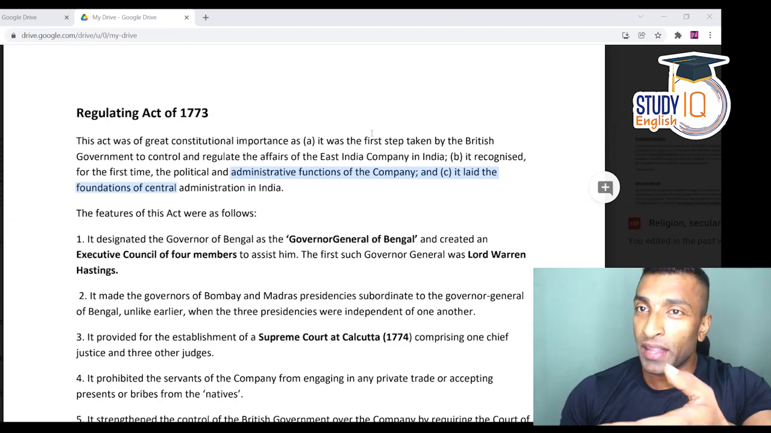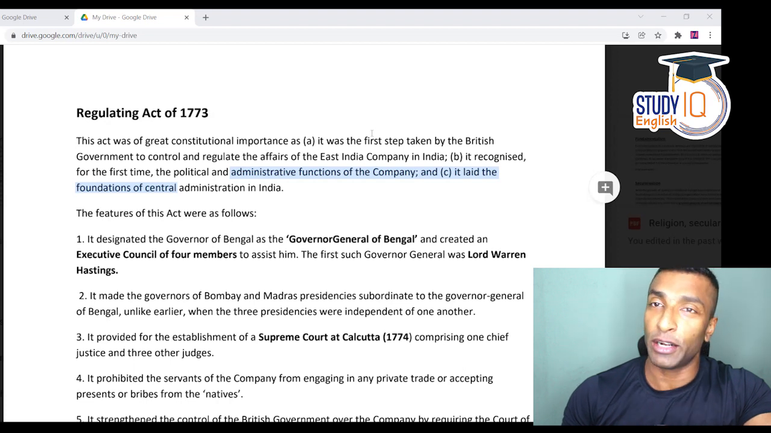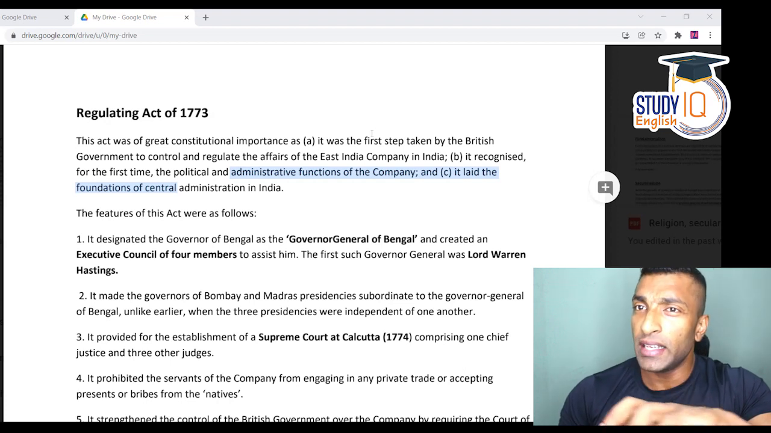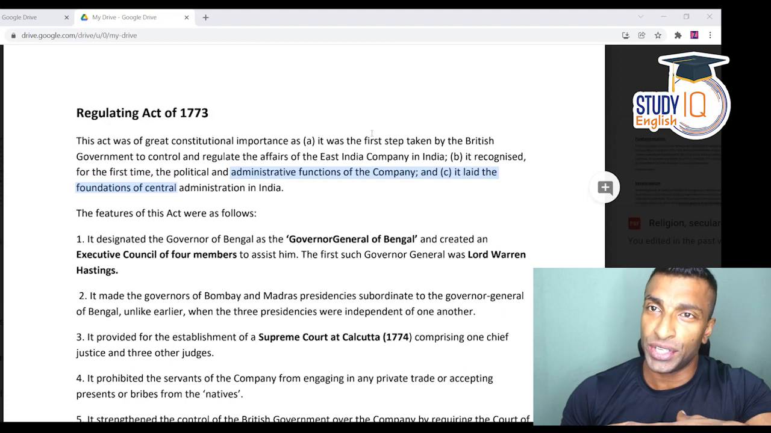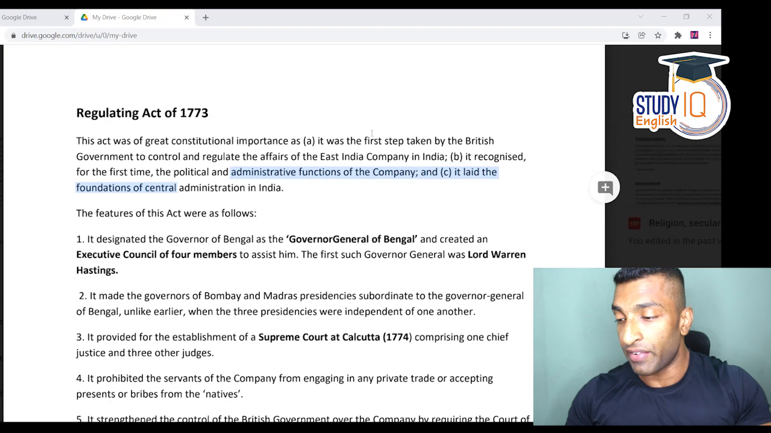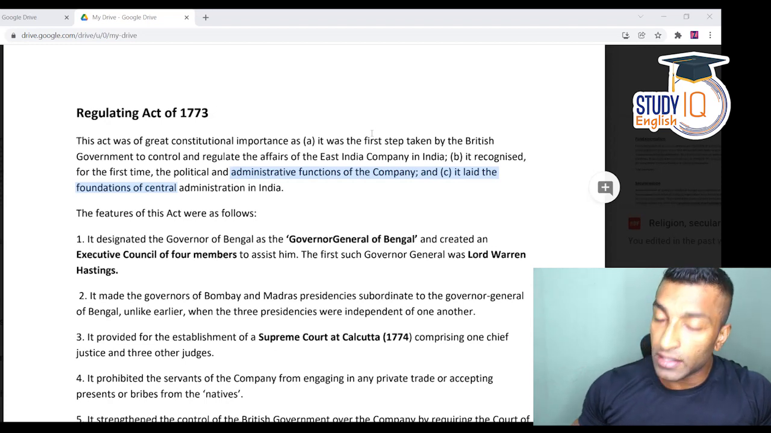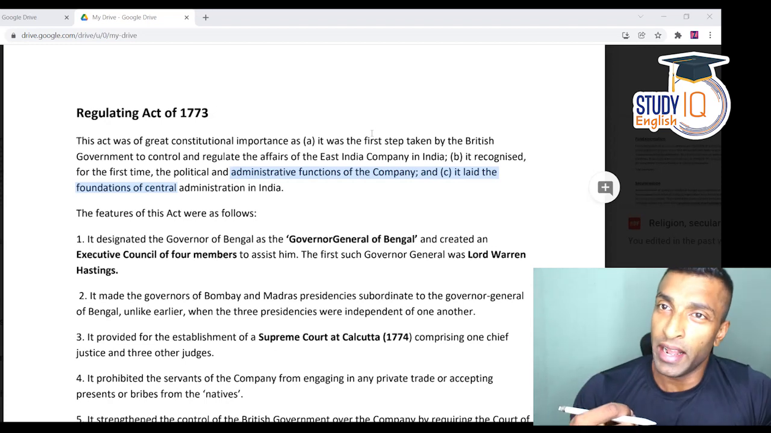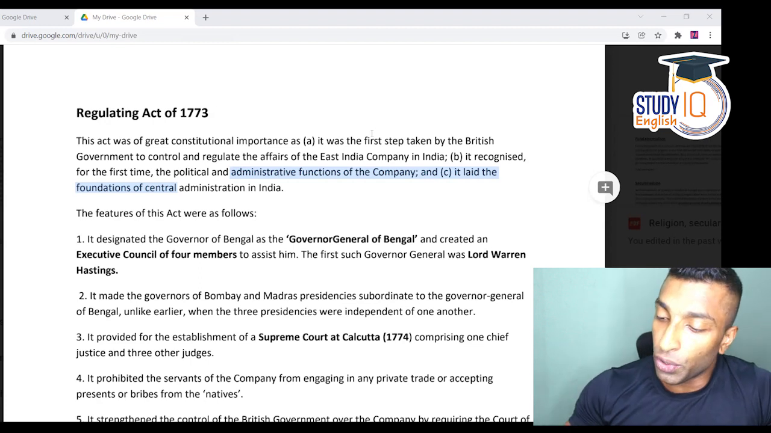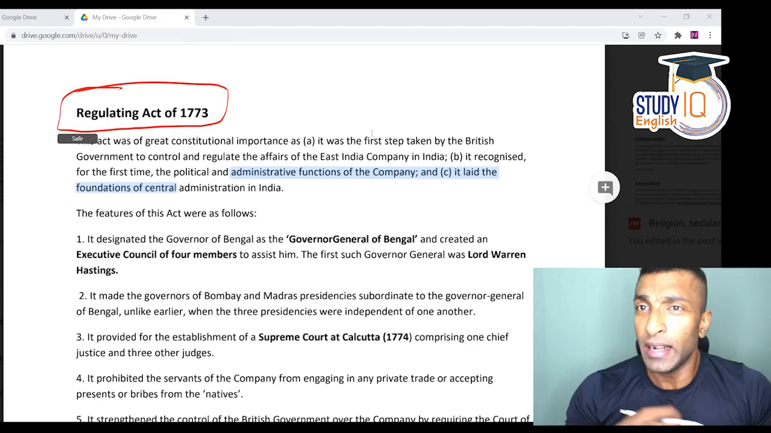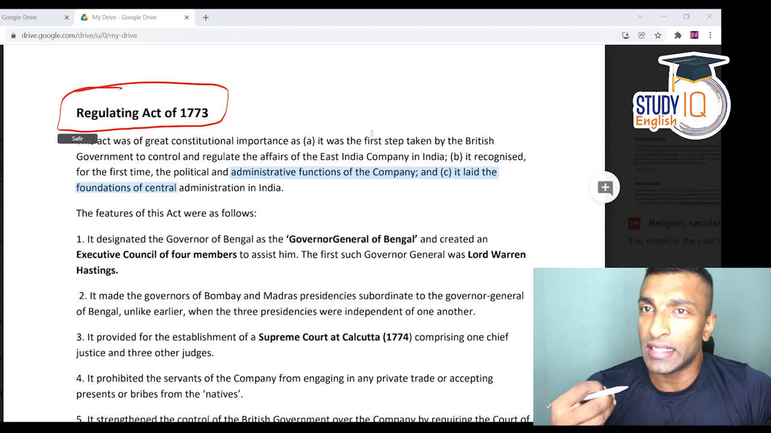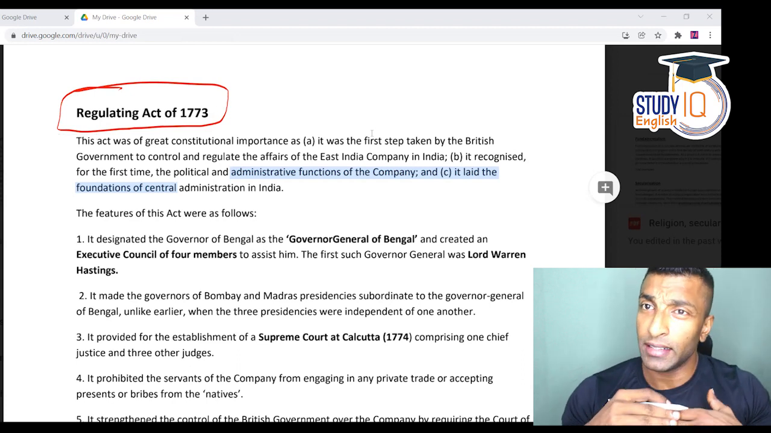For that, I'll be starting with the Regulating Act of 1773. If you see, a kind of systematic administration actually happened from the Regulating Act of 1773. Obviously, it is to regulate. Now the question is, who is going to regulate whom, right? Through the Regulating Act of 1773, it is crystal clear this is going to be a kind of regulation.